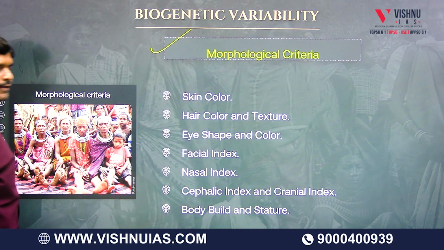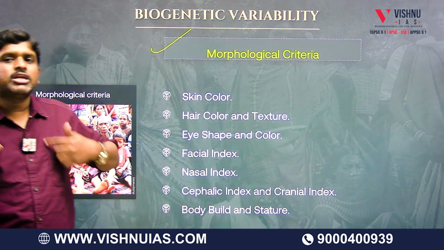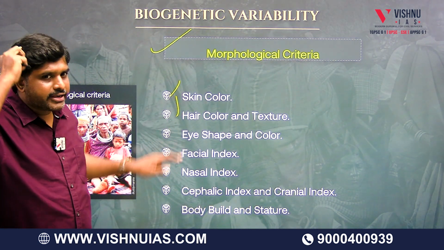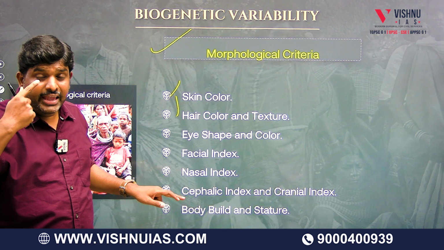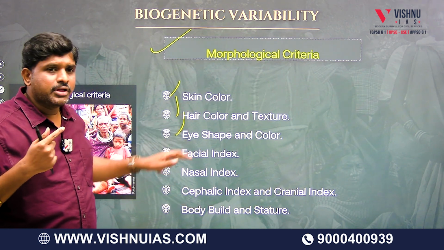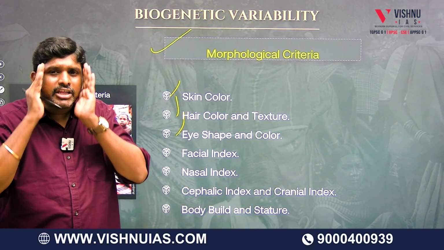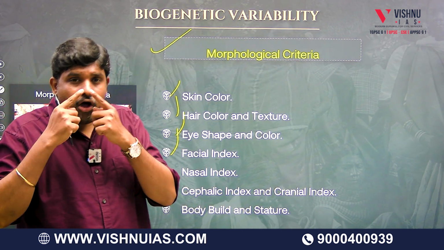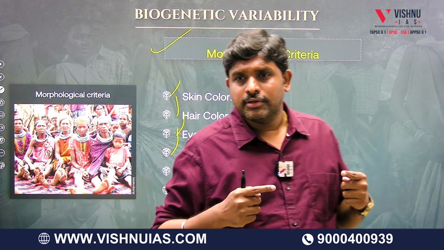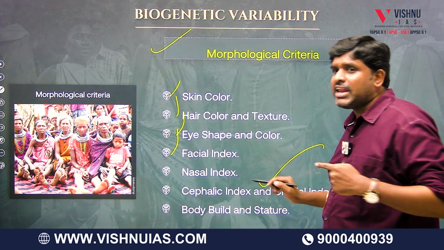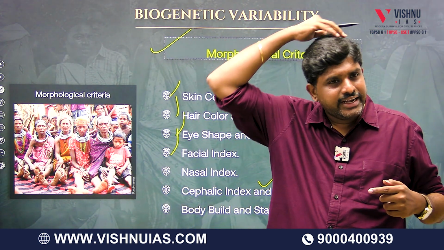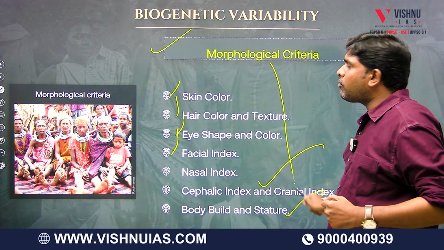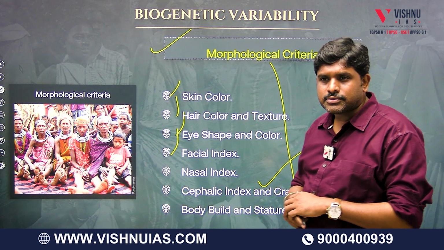These are called morphological criteria: skin color, hair texture, eye color, eye shape, facial index, whether it is long or broad, nasal index, whether long or snubbed, or cephalic index, which concerns the head, body build and stature. These are morphological criteria.